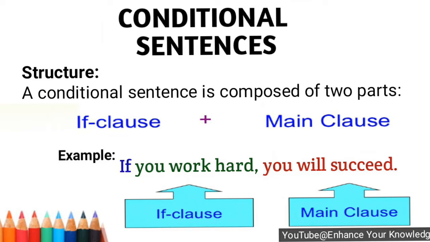Well, when we talk about its structure, we come to know that a conditional sentence is composed of two parts. The first part is the if clause and the second part is the main clause. The if clause can also be known as the dependent clause, and the main clause is also known as the independent clause.